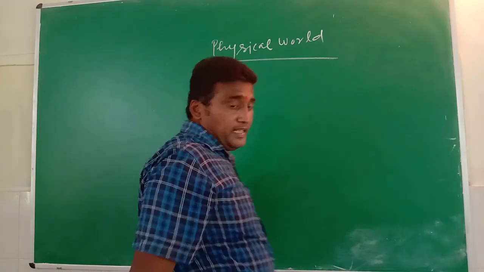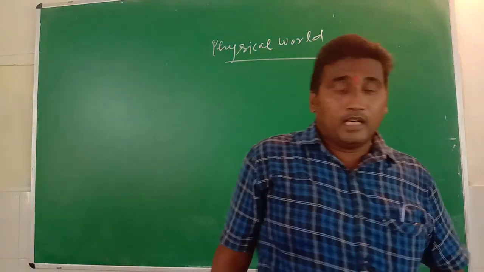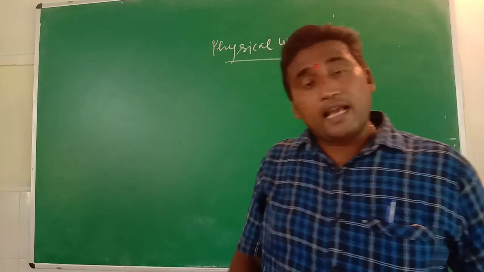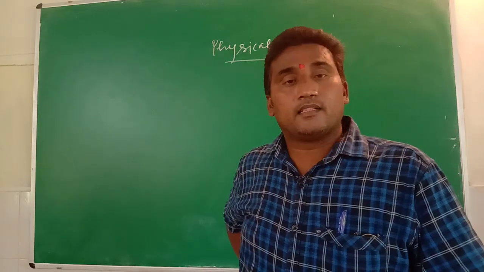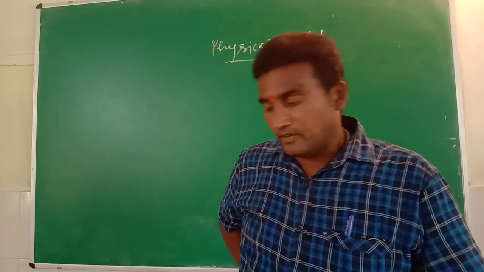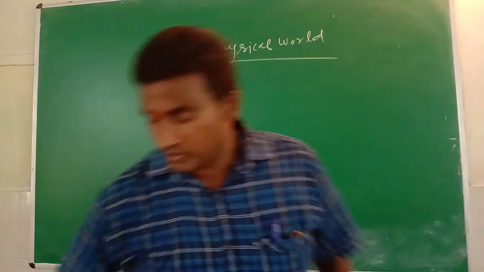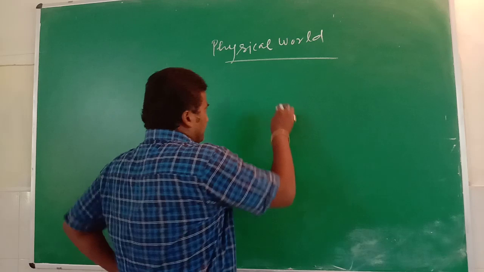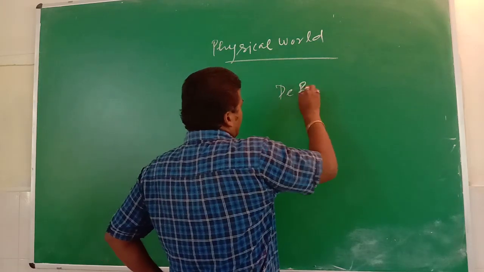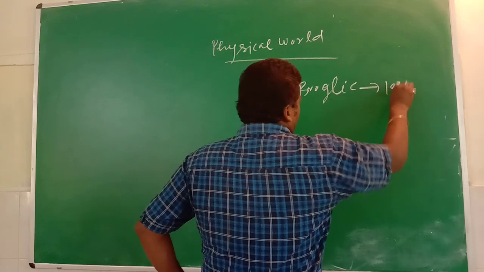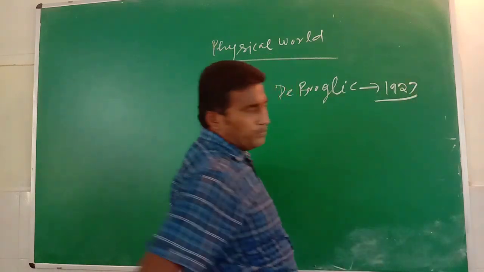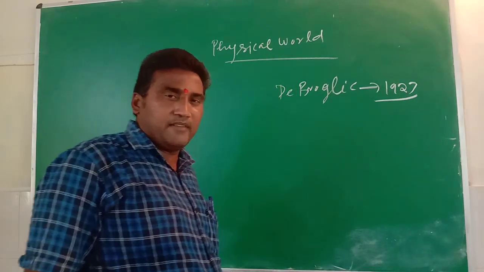What do you mean by dual nature? It means the character sometimes follows a particle and sometimes follows a wave, because sunlight is an electromagnetic wave. Now in 1927 de Broglie proved that sunlight also behaves with a particle nature.